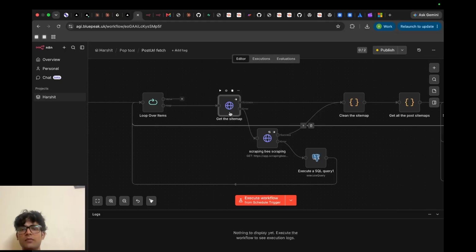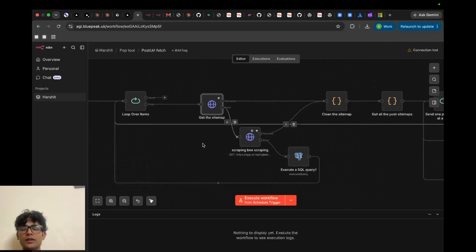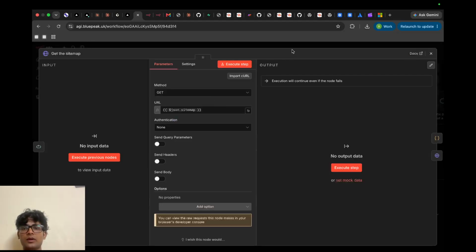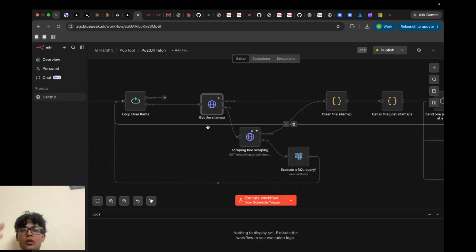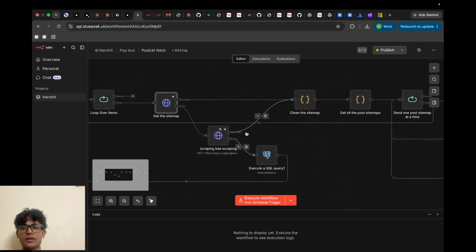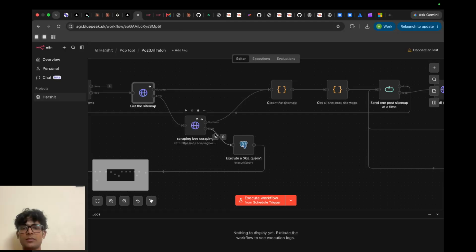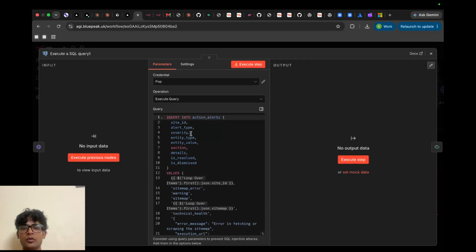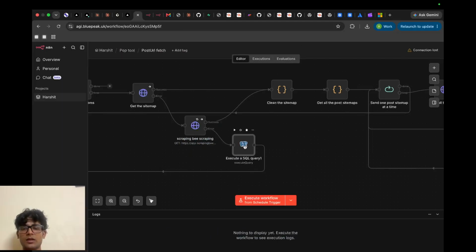So we have used the sitemap here to get only the post data. If we don't get the sitemap from the normal HTTP request, then I have used Scraping Bee here. If some error occurs, Scraping Bee is the backup for us to fetch the sitemap data. Again, if some error comes, then we have put a script here, like the SQL script, to store the error in Supabase, so that in future we get to know that this site has some error.